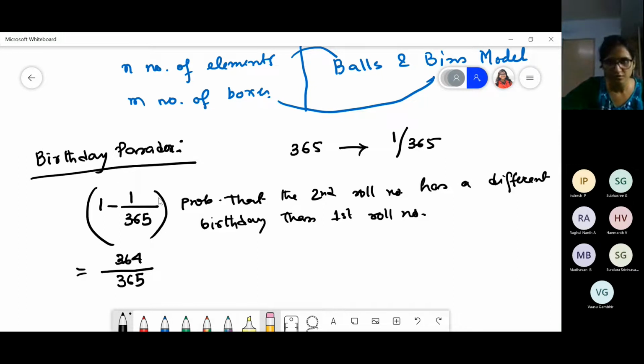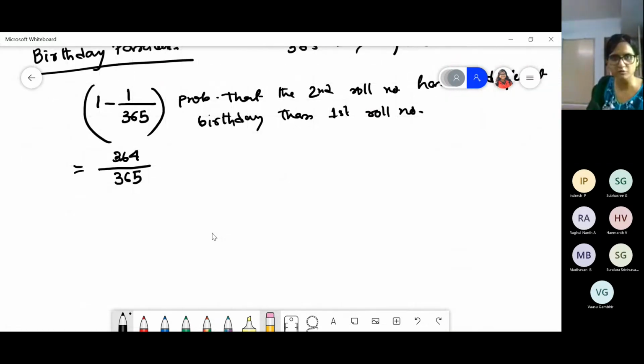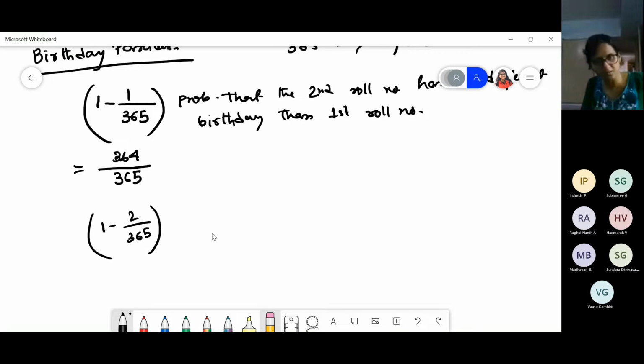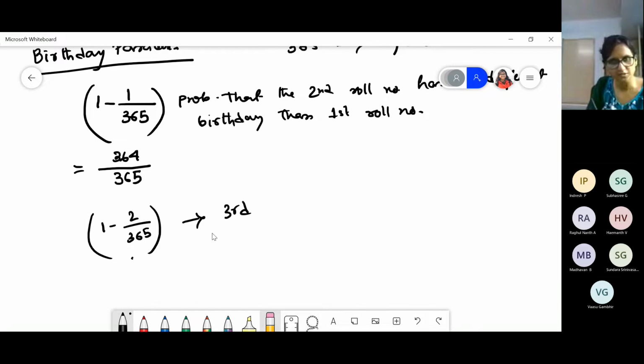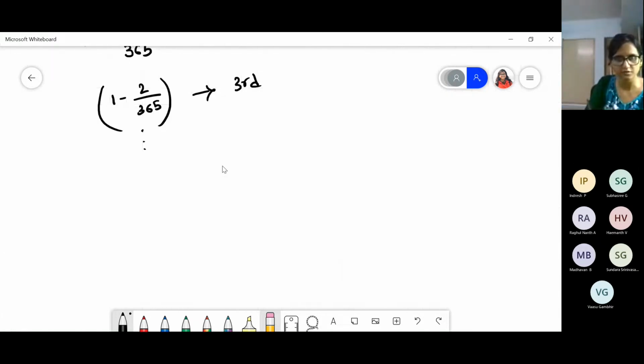Now for the third student, what will it be? So this is for the second student. For the third student, it will be 1 minus 2 by 365, that is 363 by 365. This is for the third. Similarly, we can continue. If you have 74 students, it will be 1 minus 74 by 365. This is for the 74th student. Agreed?